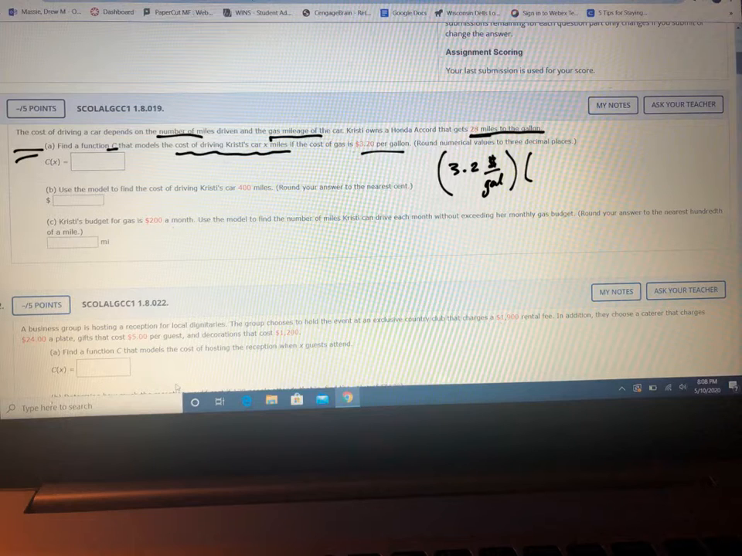There's a couple ways you can do this problem, but what I like to do sometimes is I write 1 gallon per 28 miles. See how I just flipped it? I took the reciprocal of it. And the reason I do that is because now the gallons can cancel, and you see that she gets $3.20 for every 28 miles.